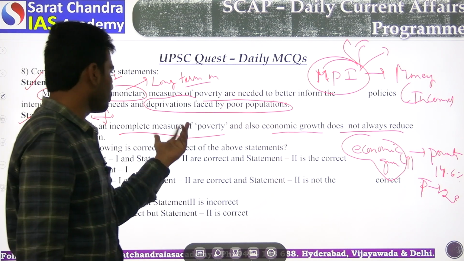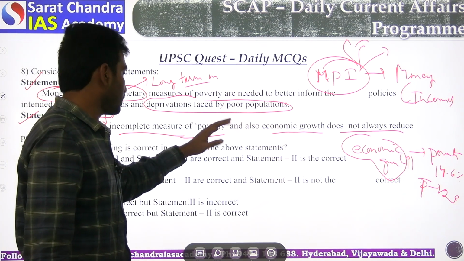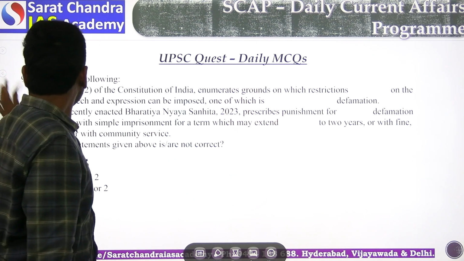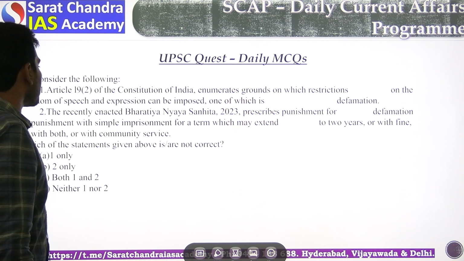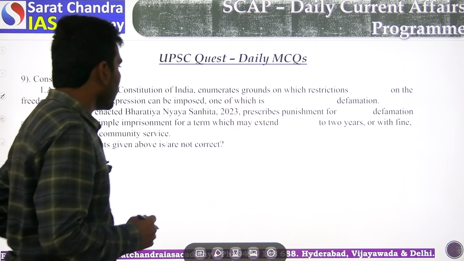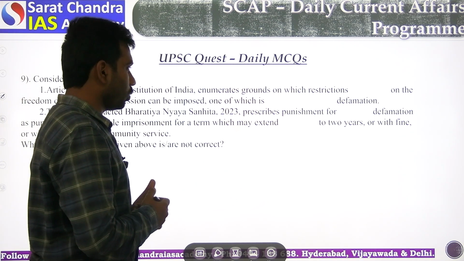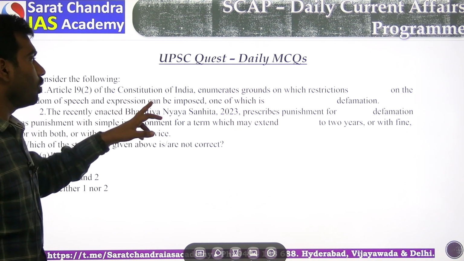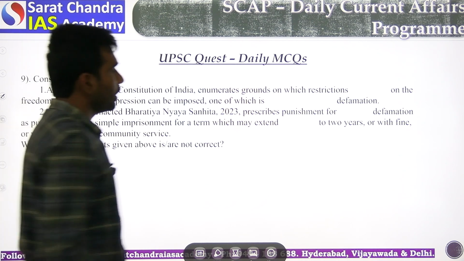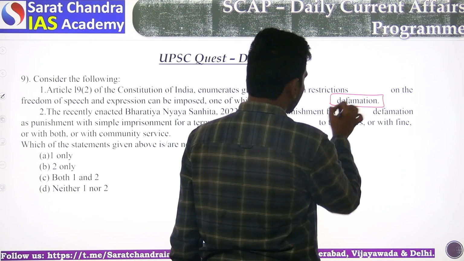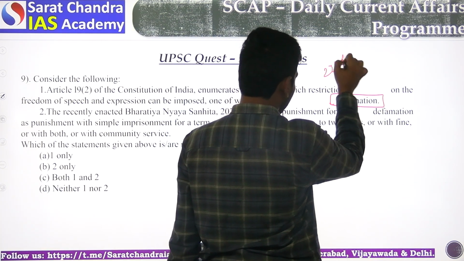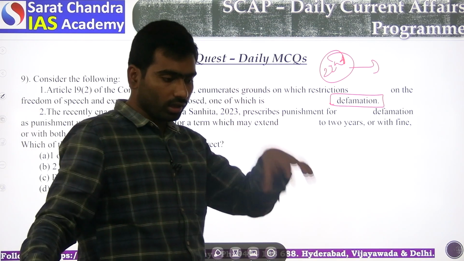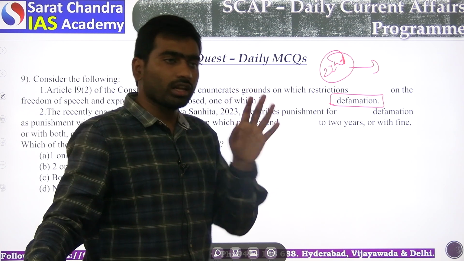If you see, yes, this is the correct one, but there is no direct link. Okay, consider the following. Article 19 clause 2 of the Constitution of India enumerates the grounds on which restrictions on the freedom of speech and expression can be imposed, one of which is defamation. Actually, the 22nd Law Commission of India highlighted the importance of defamation, and the inclusion of the defamation phrase in various laws.